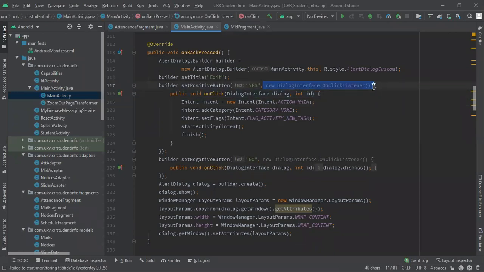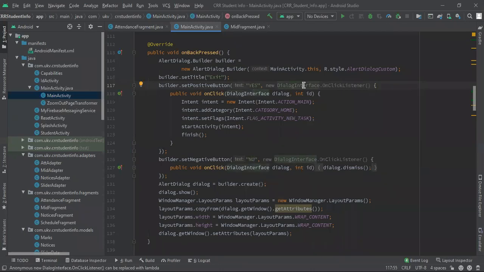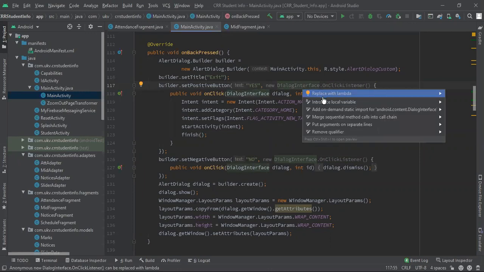If it is a dialog interface, like an interface that is going to apply on some of the methods available inside an interface, you are going to use that functional interface over there. Why is this not highlighted? This one is also not highlighted. See this one. And this is also not highlighted. Why? Because it says use functional interfaces instead of this. They are saying already this is an interface. I think you got the idea about this. Like use hyphen, replace with the lambda. This is how we are going to use the lambda.